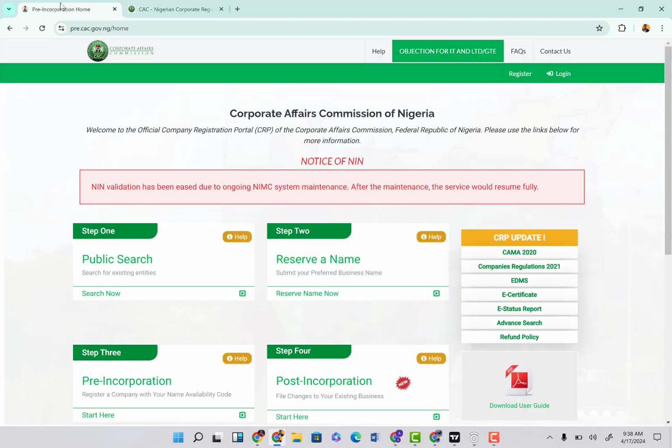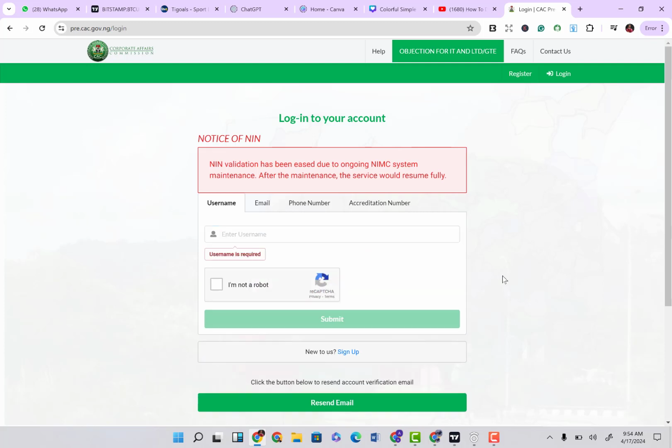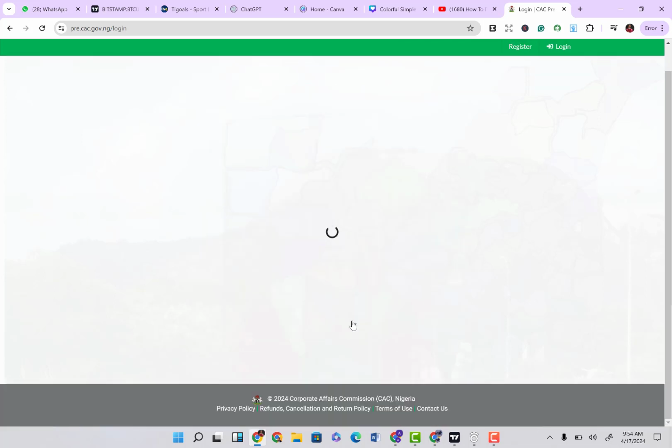Now, the next thing you want to do is come back to the CAC website. Now that you're back on this page, the next thing you want to do is come here and click on reserve name now, because you would need to reserve the name that you want to use. But before then, you might want to create an account if you do not have one already. If you have an account already, you can just enter your username and go in to continue your process. But for the sake of this video, I'm going to come here and click on sign up, which is creating a new account with the CAC.